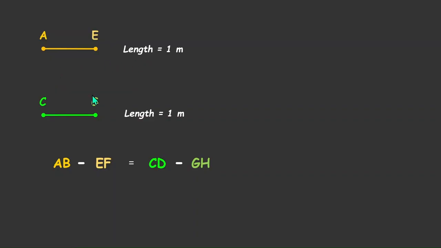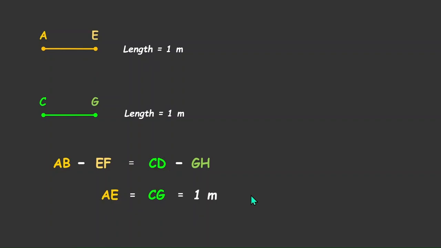This can also be shown with arithmetic that AB minus AF would be equal to AE and CD minus GH would be equal to CG. So AE is equal to CG, which can also be seen here because both of them are 1 meter.